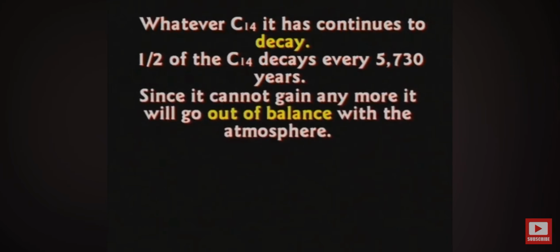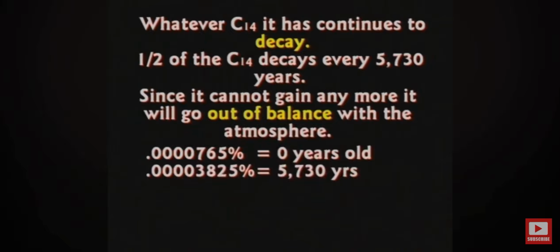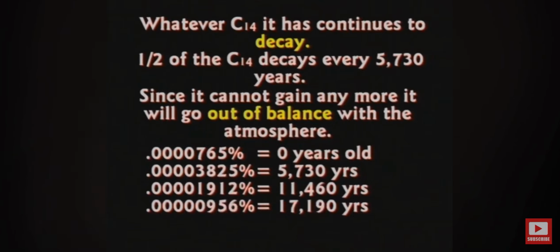Carbon dating is actually a comparison of the carbon-14 in the object with the carbon-14 in the atmosphere. It's a ratio, okay? If it's 0.0000765%, it is still alive. If it's only 0.0003825, it's 5,700 years old, etc., etc. The less it has, the older it is. This is how the theory works.